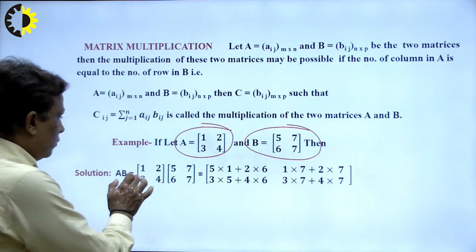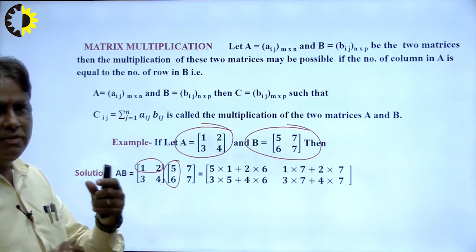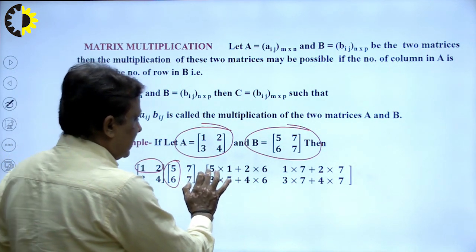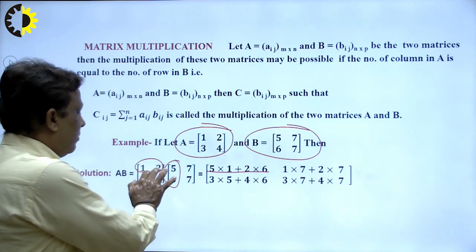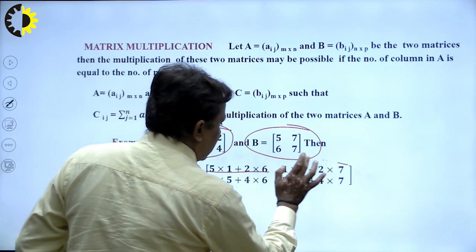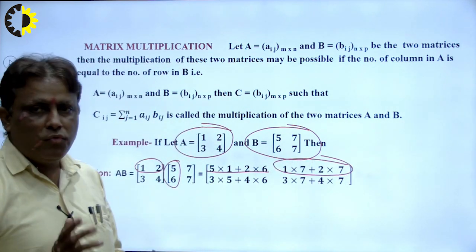So how to write it? First of all, multiply the first row by the first column. The address of this element will be A11, first row, first column. What will be the result here? I write here 5 multiplied by 1 and 2 multiplied by 6. Similarly, suppose I want to calculate the element with address A12, first row, second column.